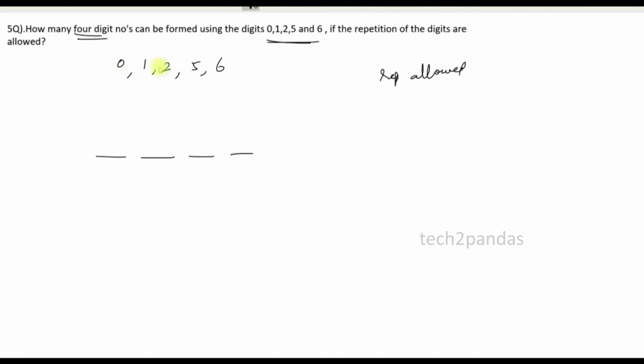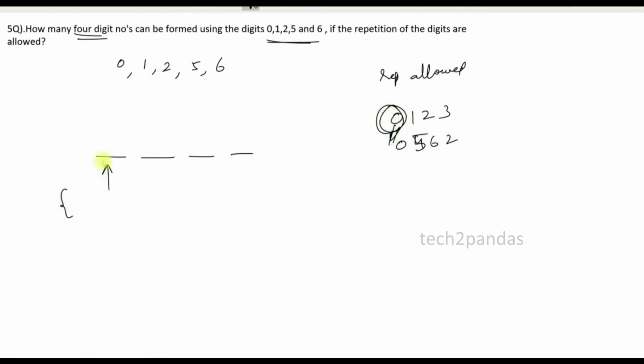For example, 0, 1, 2, 5, 6 are the initial digits. So I need to form a 4-digit number. What could be the possibilities for this one? I cannot make a 4-digit number starting with 0. I cannot make the thousands position a 0.